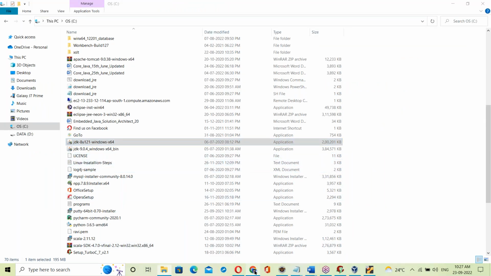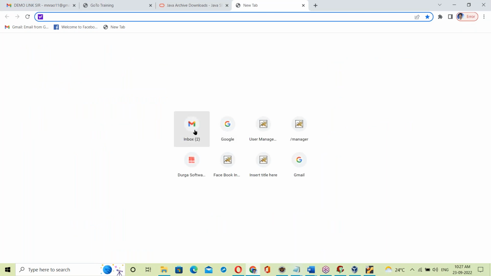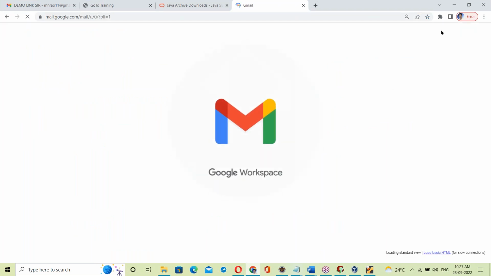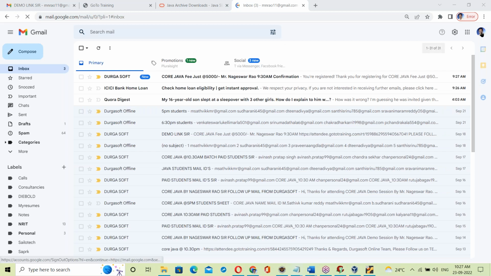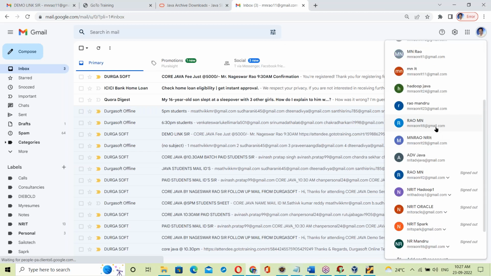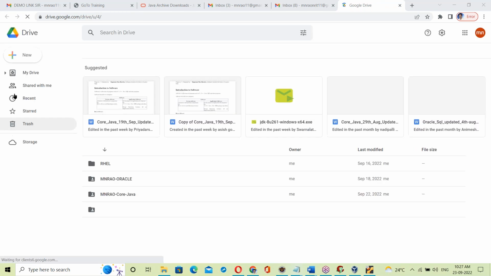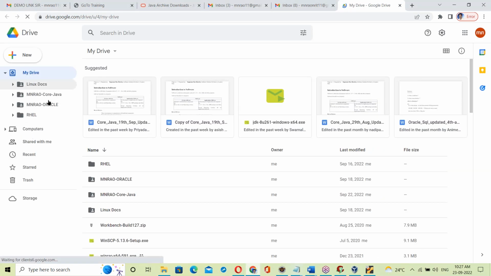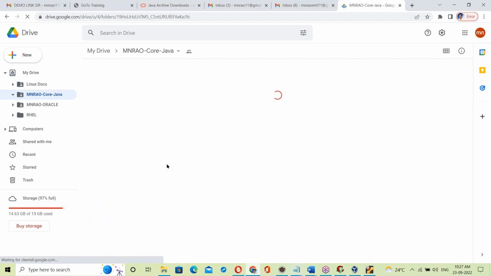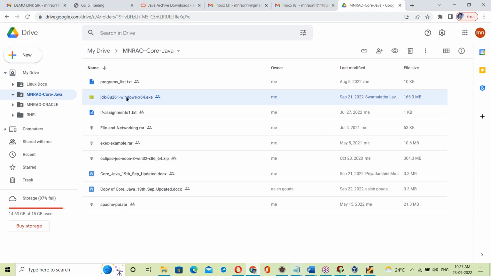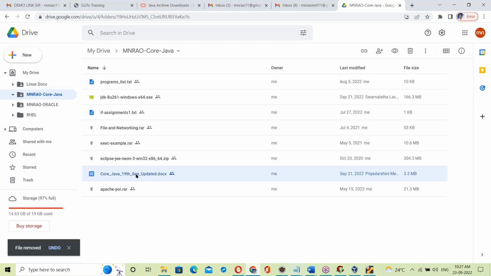This is the Drive. In my Drive, in the course folder, JDK 8 for Windows is available, and the updated class document is also available.